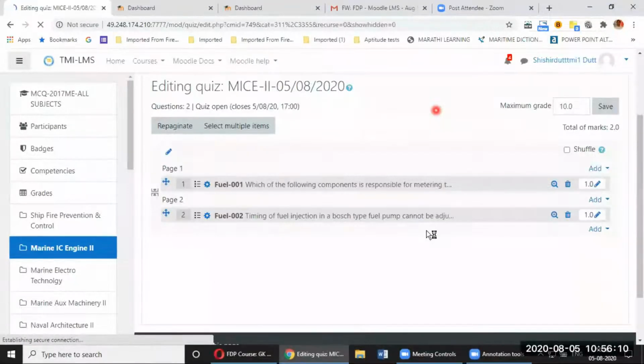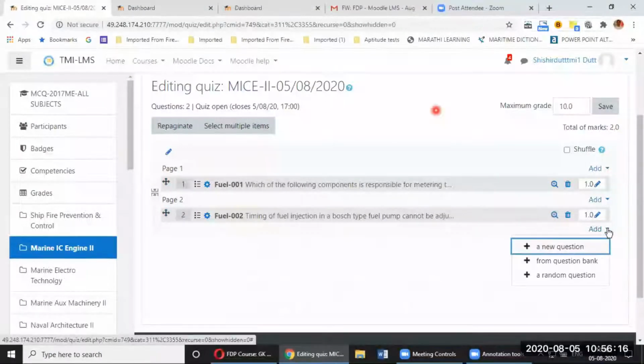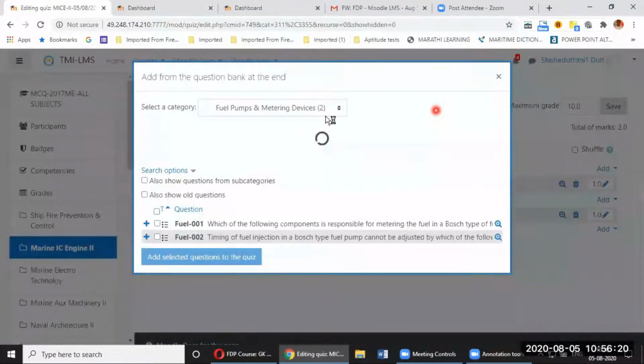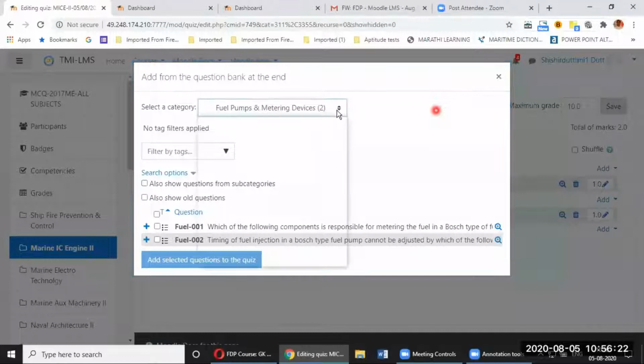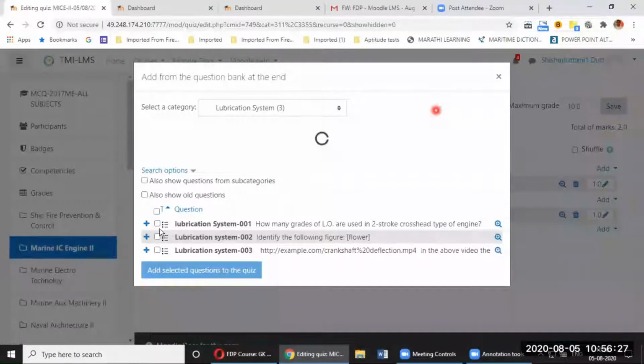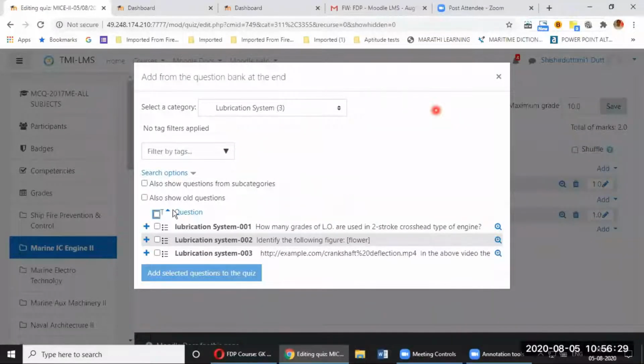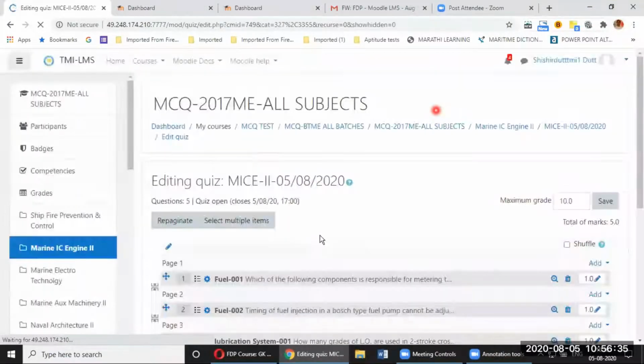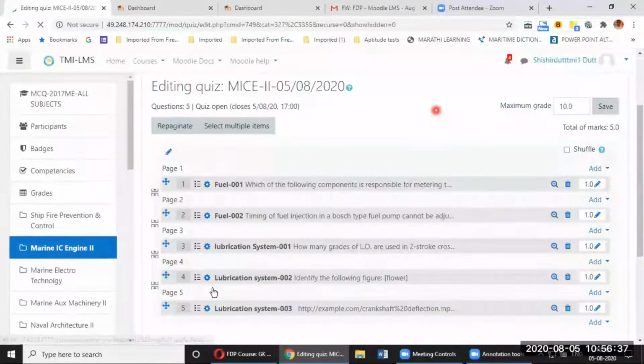Since my quiz is very small, I want 10 questions. So I will add more questions. So again, I will go to add and I'll say add from question bank. And because my question bank was very small, so I will go to second chapter also, lubrication system. And I will select all 3 questions here also and add selected questions to the quiz. So now I have 5 questions over here.